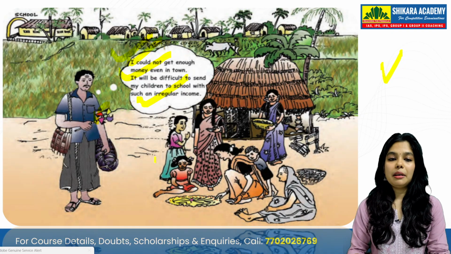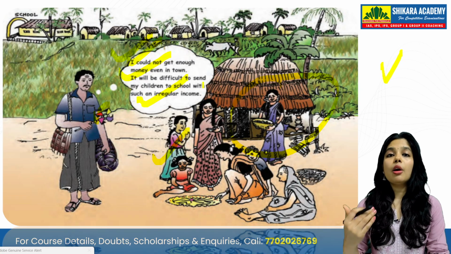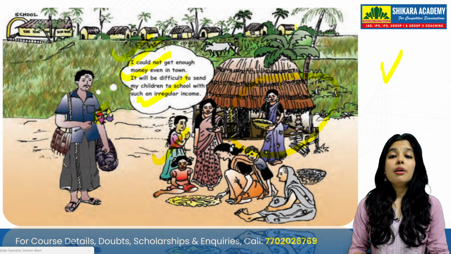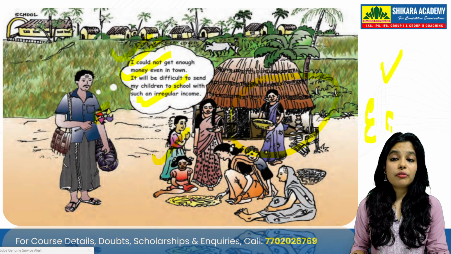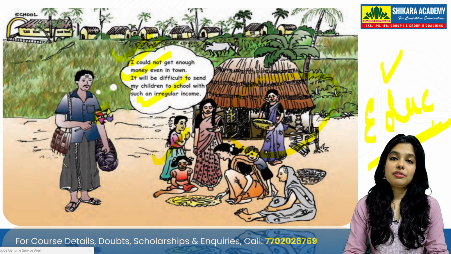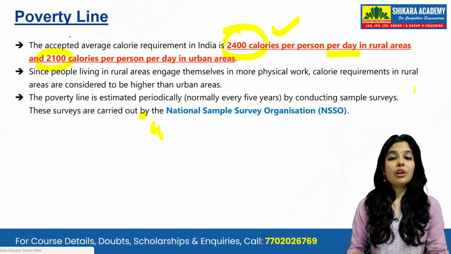So this was the dilemma, and you can find this kind of image in a lot of NCERT books. They tell you the exact scenario of what is happening with the poor people in India, who are falling not only below the poverty line. A lot of people who are above the poverty line are also not able to fund education for their children. Yes, education is something they are not able to fund even while being above the poverty line.